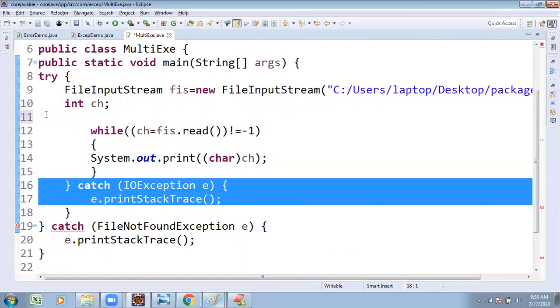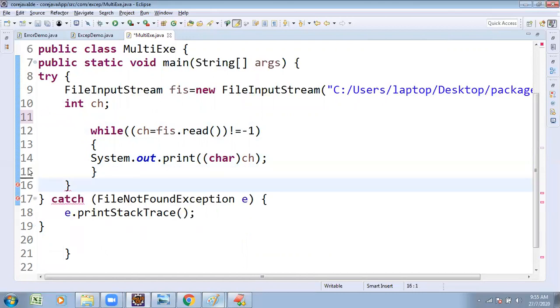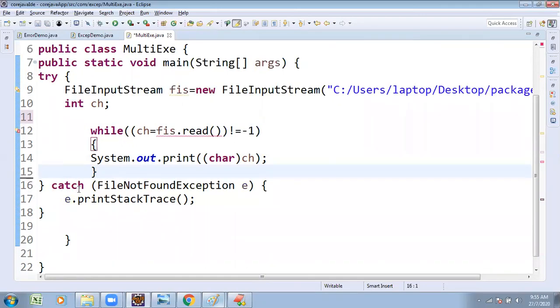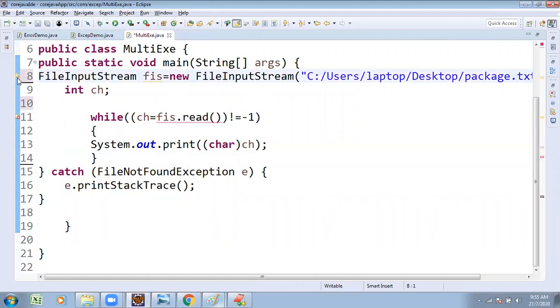What is another thing? Here, line number 9 has the exception, and line number 11 also has the exception. This is the code I am writing, removing the exceptions in the coding.